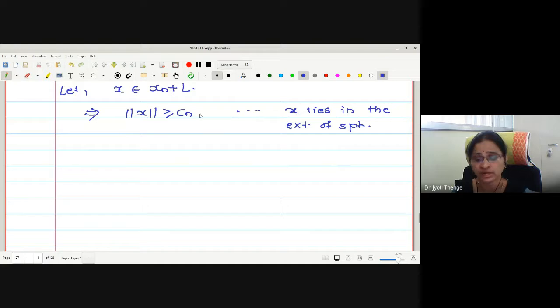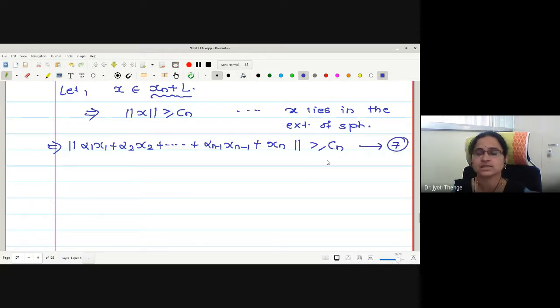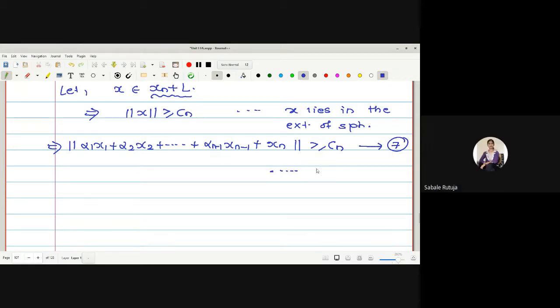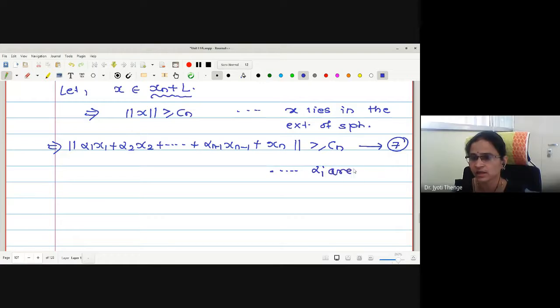Now norm x is greater than or equal to Cn. Let me write a linear combination for this vector x. How were we writing? Alpha 1 x1, alpha 2 x2, plus alpha n minus 1 xn minus 1, as an element of L, added with xn. This is greater than or equal to Cn. Let me call it equation number 7. Okay? Alpha are our scalars, no?